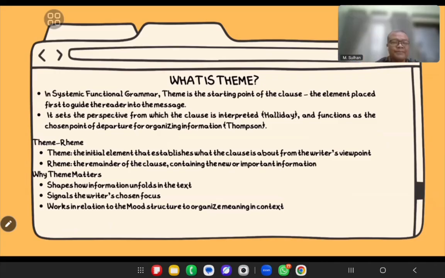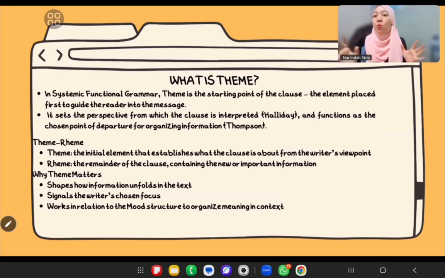Okay. So basically, theme is what we are talking about, and rheme is what we are saying about it. Together they make the clause flow, and they help us see how writers organize ideas in academic texts. It's simple, but once you get it, you start seeing how beautifully texts are structured, and itu yang bikin analisis theme rheme jadi fun sebenarnya. Let's take a look at the next slide, please.